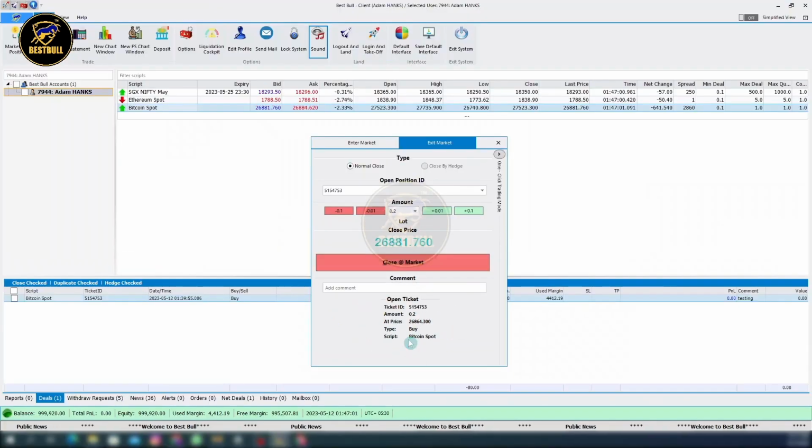To close the trade, simply click on the Close at Market button. The trade will be executed immediately.